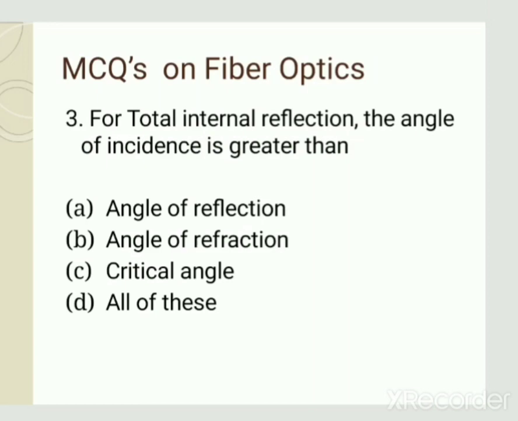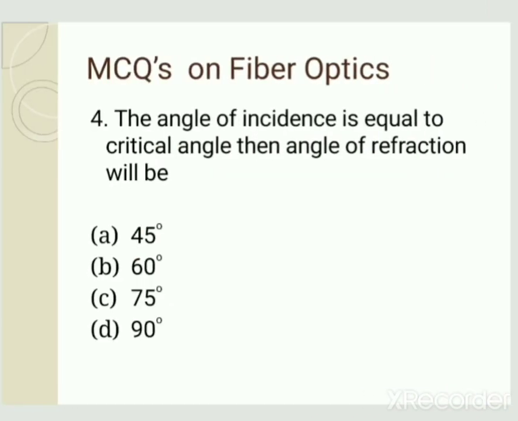Third question is: for total internal reflection, the angle of incidence is greater than. In the first question we discussed what total internal reflection is, and for total internal reflection the most important condition is that the angle of incidence is always greater than the critical angle. So the correct answer of this question is option C. For TIR, the angle of incidence is greater than the critical angle.